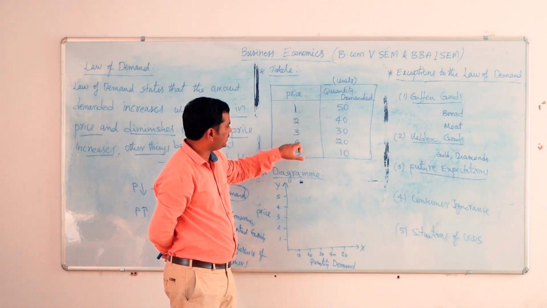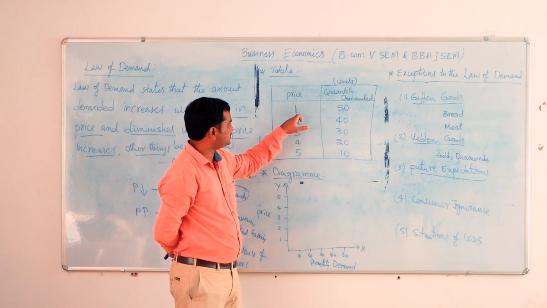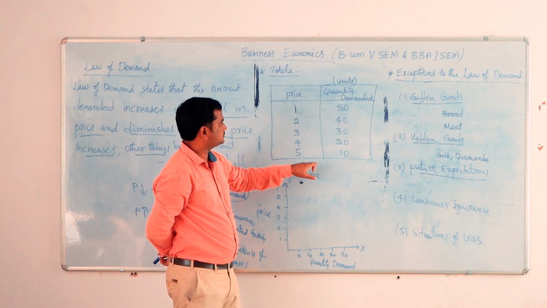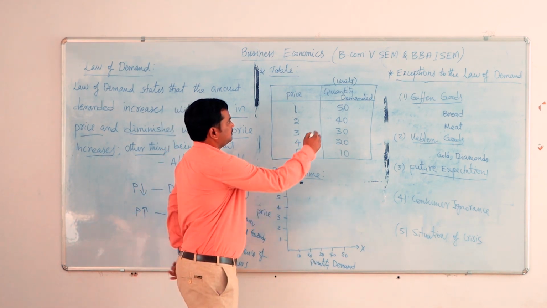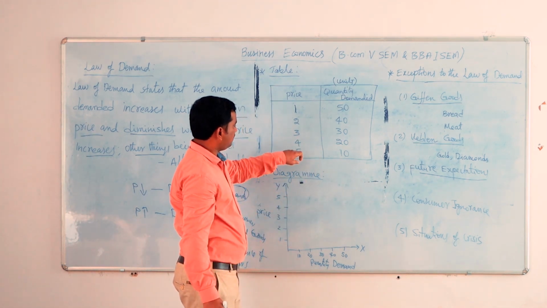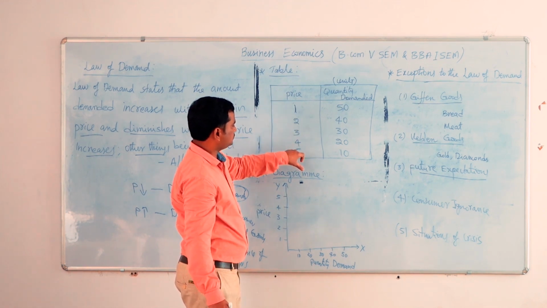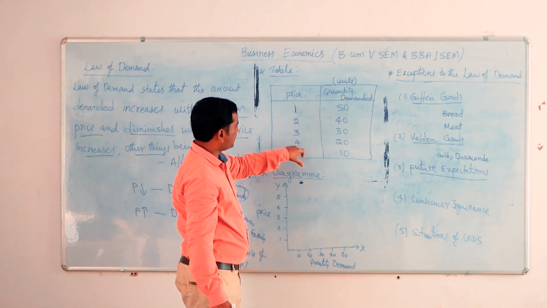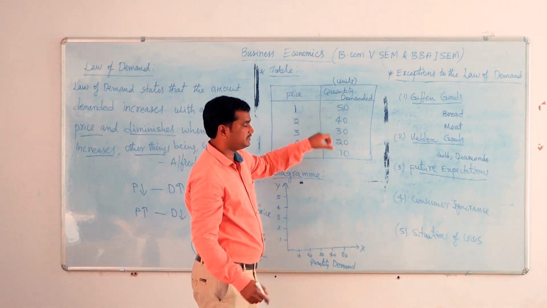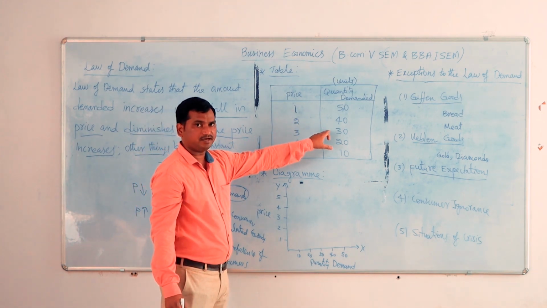Like that, when the price keeps on increasing, the quantity demanded by the consumer keeps on decreasing. From the below, if you study, when the price of a product keeps on decreasing from 5, 4, 3, 2, 1, the demand for a product is increasing: 10, 20, 30, 40, 50. So there is an inverse relationship between the price of a product and the quantity demanded of a product.